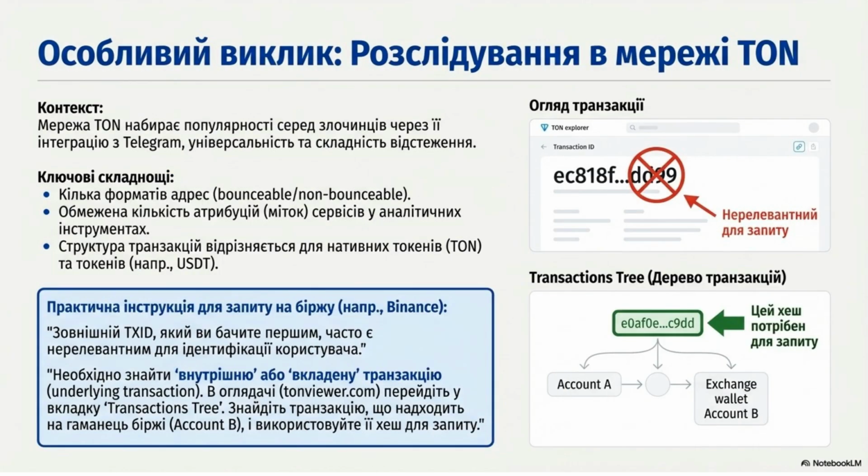A specific challenge is investigating the TON network due to its integration with Telegram, varying address formats, and limited analytical tools. When querying an exchange like Binance, you need the internal or underlying transaction hash that lands in the exchange wallet, not the first external TXID.